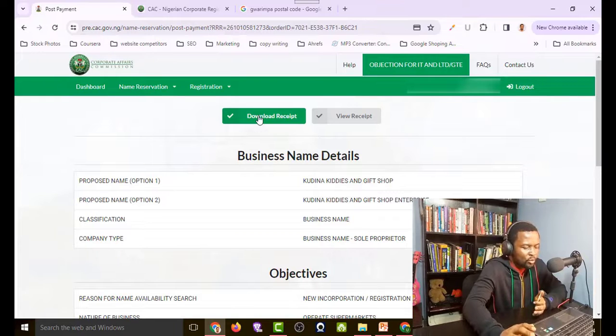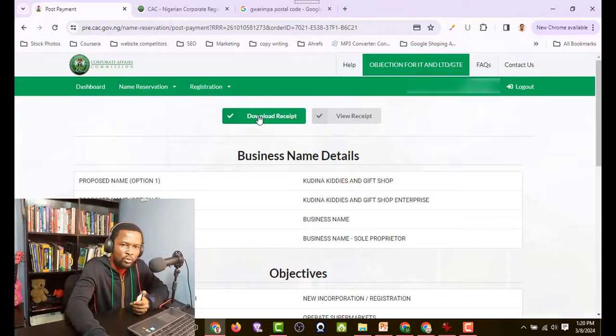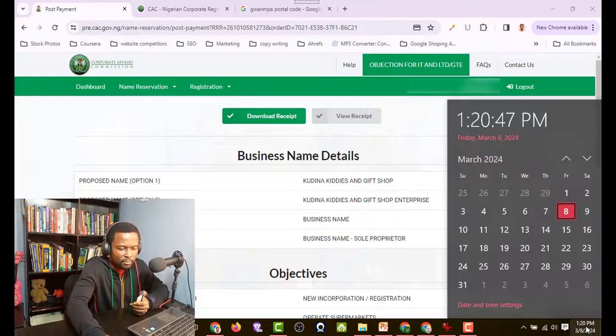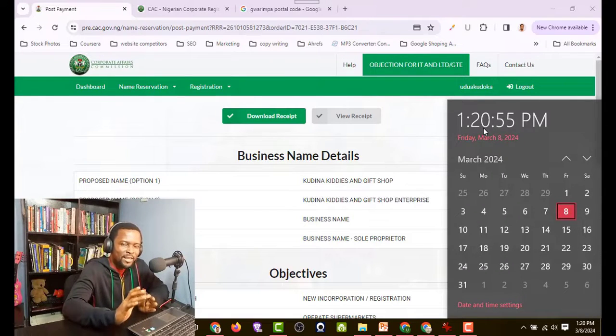The next stage is for us to wait until the name has been approved. When the name is approved, we will proceed and then register the business name. But what I want us to note right now is the date and the time. So this is the date. You can see March 8th, 2024, and this is the time, 1:20. Remember, I told you that this is going to take you less than a week to do the entire process.